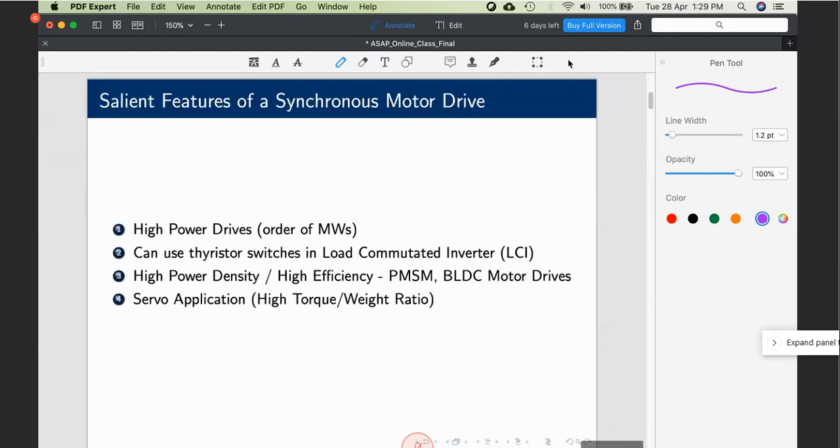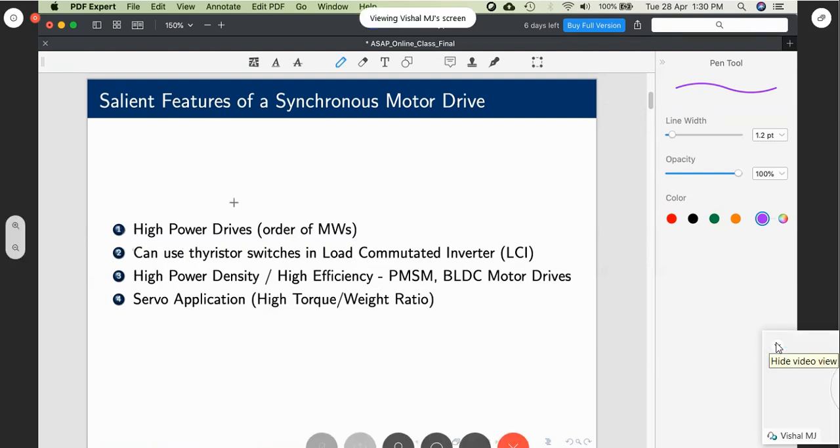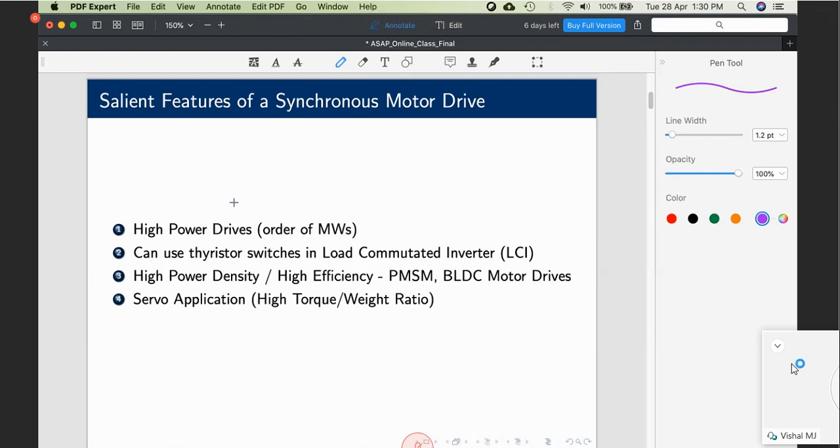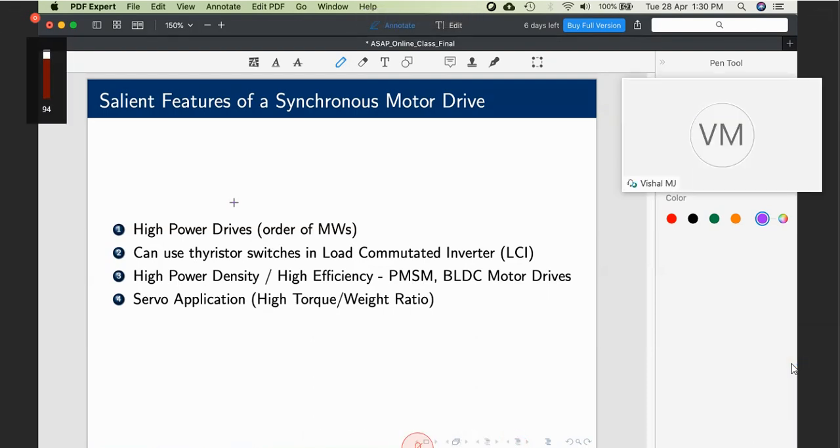See, salient features of a synchronous motor drive. A synchronous motor is ideally suited, and it's not that it cannot be used for low power, definitely it can be, but a very special niche of synchronous motor drives is in high power drives of the order of several megawatts of power. If you ask me whether an induction machine cannot do this, definitely an induction machine also can operate at such high powers, but then there are some serious drawbacks, which we will see in a short while from now.